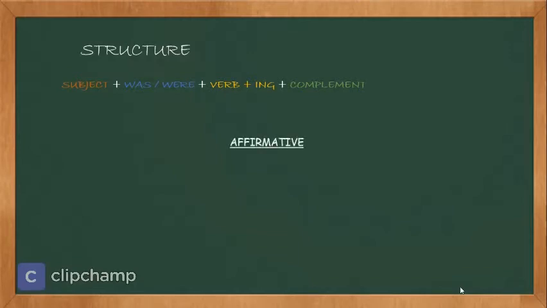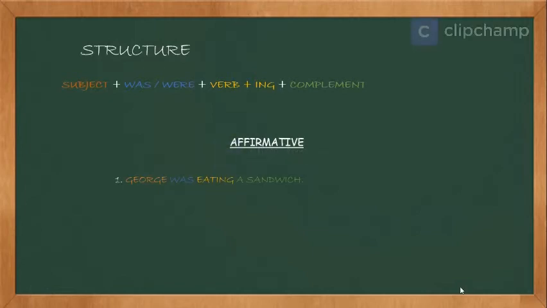Let's look at some examples in affirmative. George was eating a sandwich. Here we can see George is the subject. Follow the verb to be was. Then we have the verb eating. And finally, the complement a sandwich.